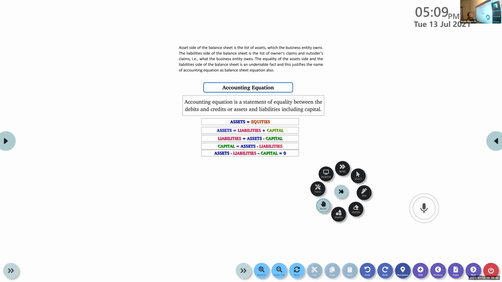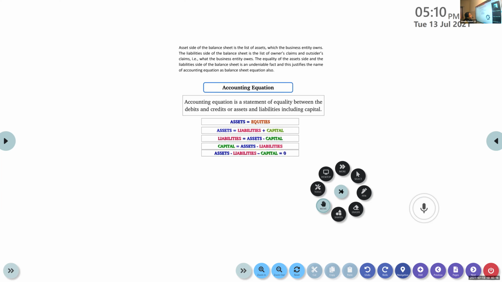Now you know the debit and credit, the receiving aspect, the giving aspect. Every transaction will have a debit and a credit. Or you can say it this way: asset is equal to liabilities plus capital. That is the equality between asset and liability including capital.